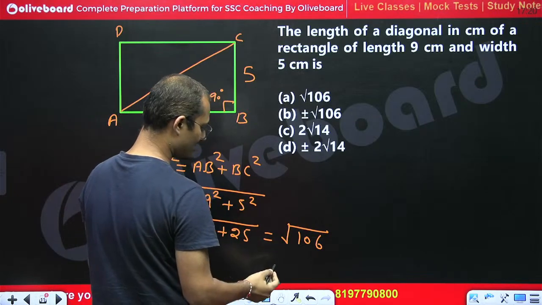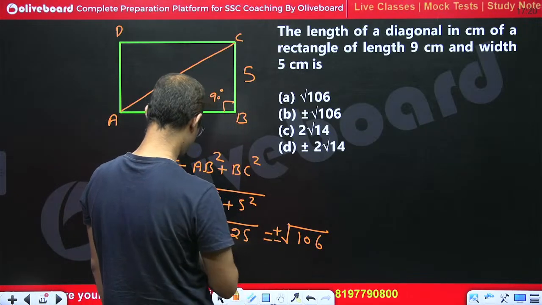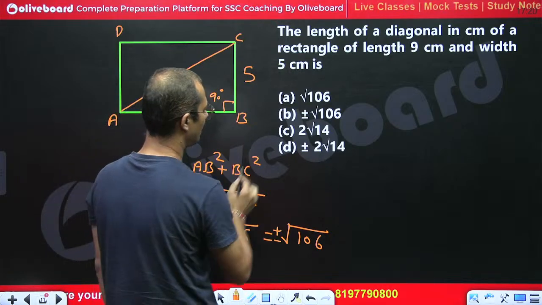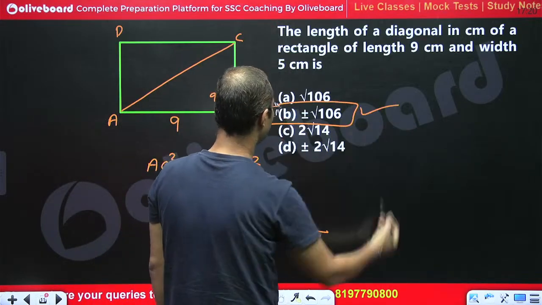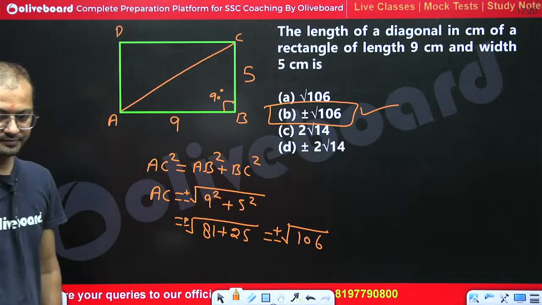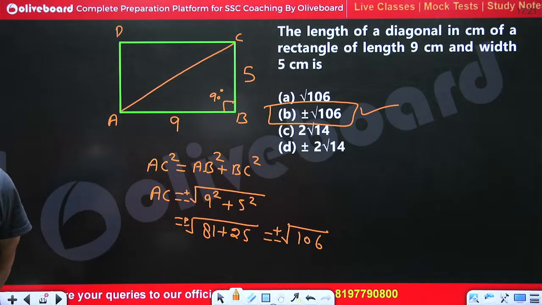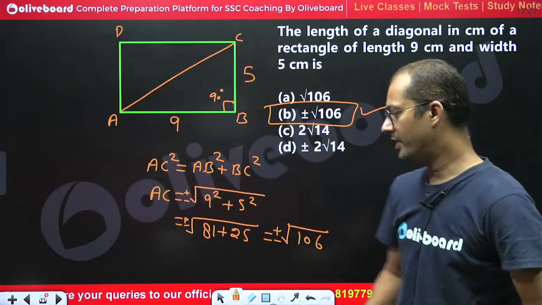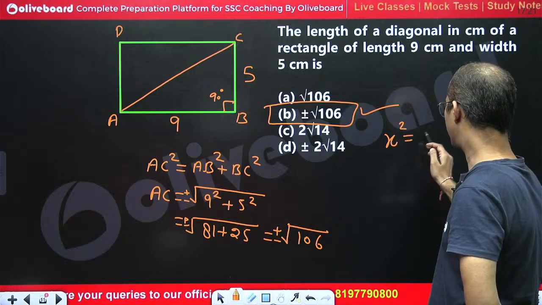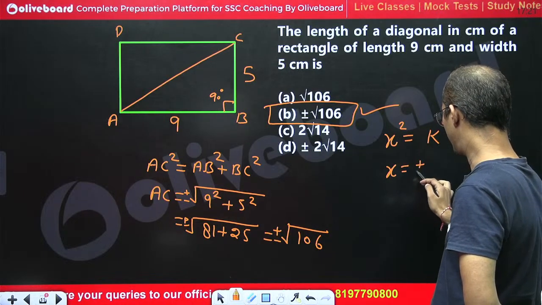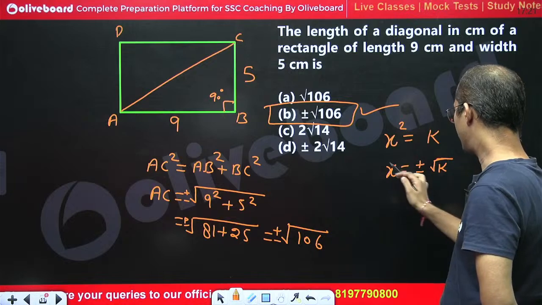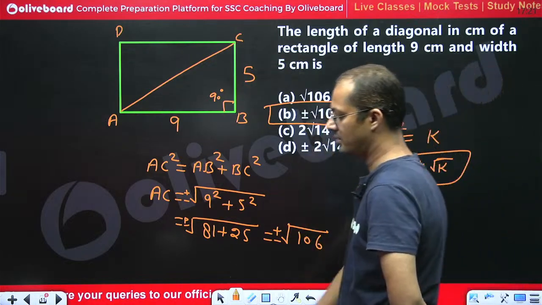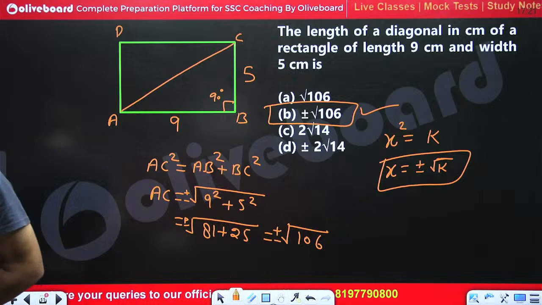So this would be plus minus, right? This would be plus minus. So the answer would be B part, not A part. Yes, B part is the right answer. Yes, Harsh, you are right. So not A part, B part is the right answer. See, whenever we are given x square is equal to k, in that case the value of x would be plus minus root k. So the answer would be B, not A, because it is becoming a quadratic equation.